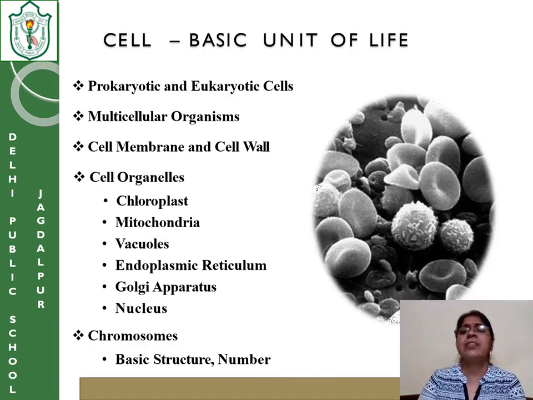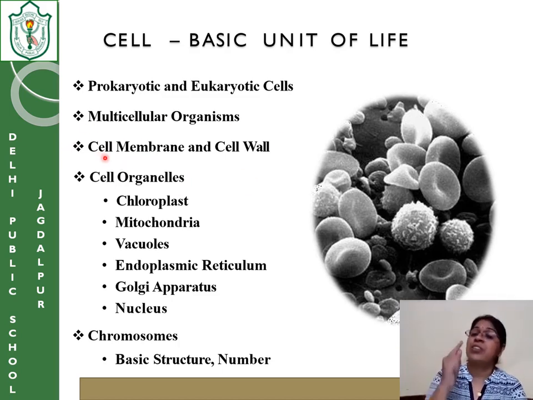Next topic: in this chapter, what are we going to study? First is prokaryotic and eukaryotic. I will discuss this later; don't get into it right now. Then multicellular and unicellular, which will also come later. Then the components of the cell. What are the different parts of a cell?